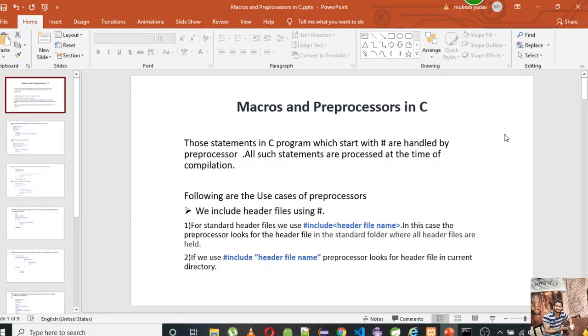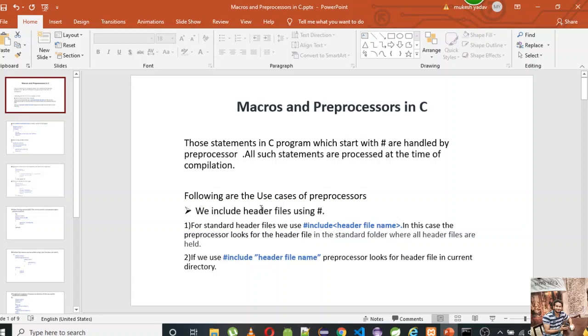Welcome back, folks. In this segment, we'll be learning macros and preprocessors in C. All those statements which start with hash are called preprocessors, and those are processed at the time of compilation. The following things are pretty cool stuff about preprocessors. We have already used it, and I'll be going through some of the new stuff about preprocessors and macros.